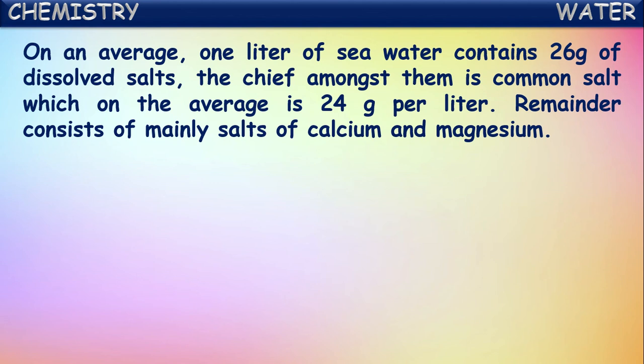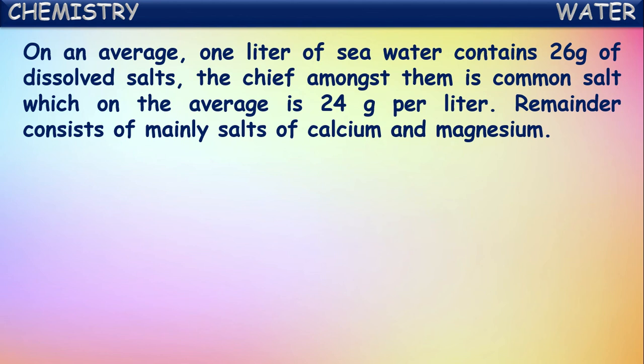The chief among them is common salt, which we use as table salt, on average around 24 grams per liter.